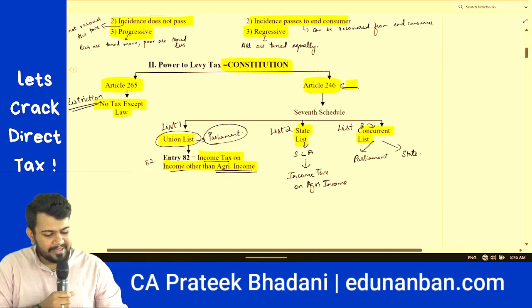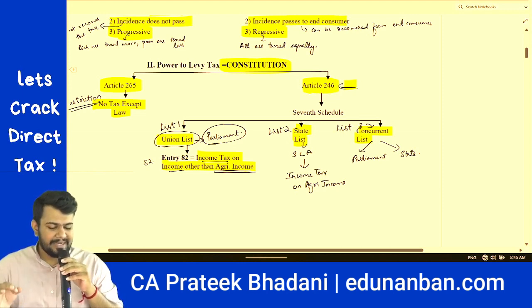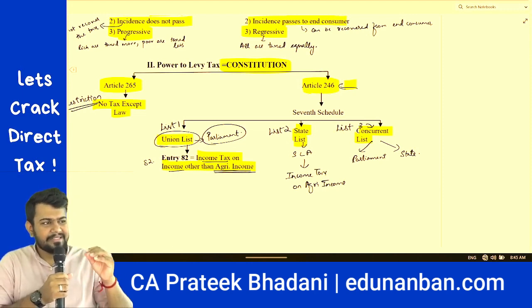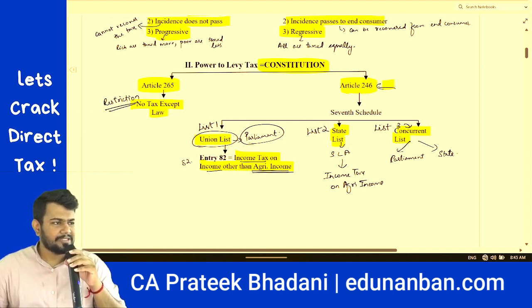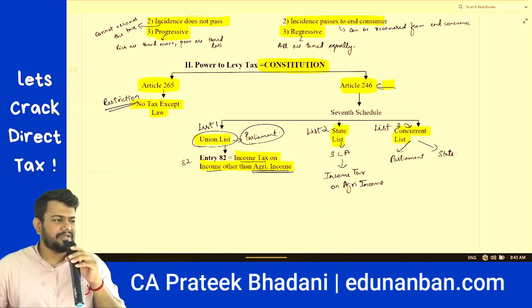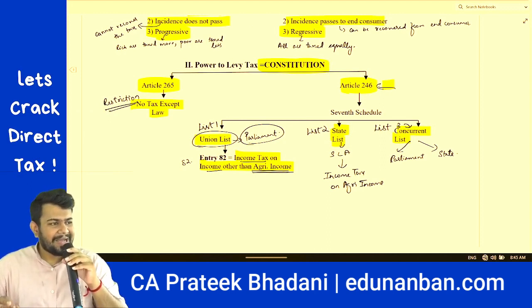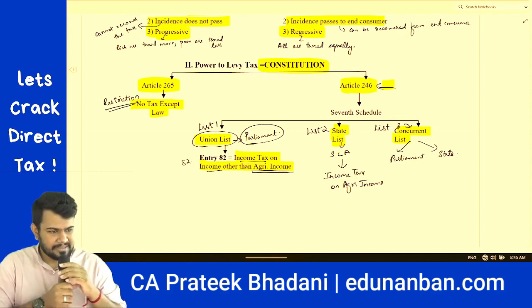Then we have Article 246, which has the 7th schedule, and the 7th schedule has three lists: union list, state list, concurrent list. Union list is list 1, which gives the power to the parliament to draft the laws, and in the union list, one of the entries is entry number 82, which says income tax on income other than agricultural income. Does it mean that agricultural income cannot be taxed at all? Answer is no, because income tax on agricultural income is given in the state list.